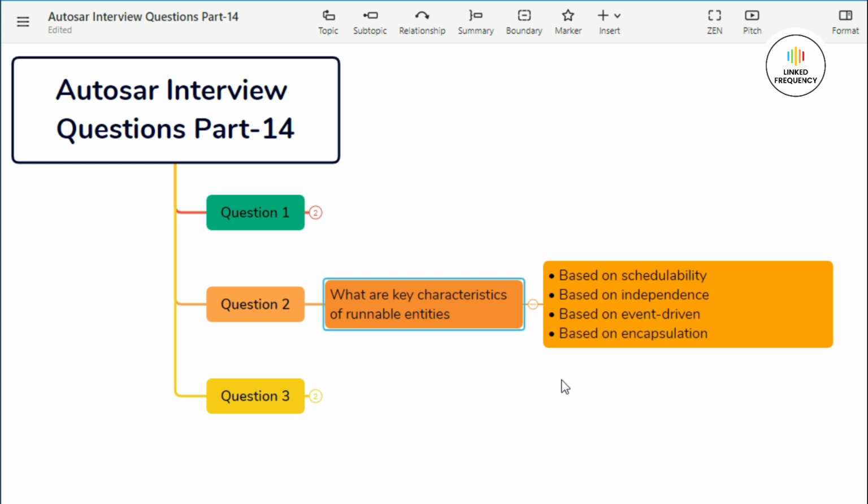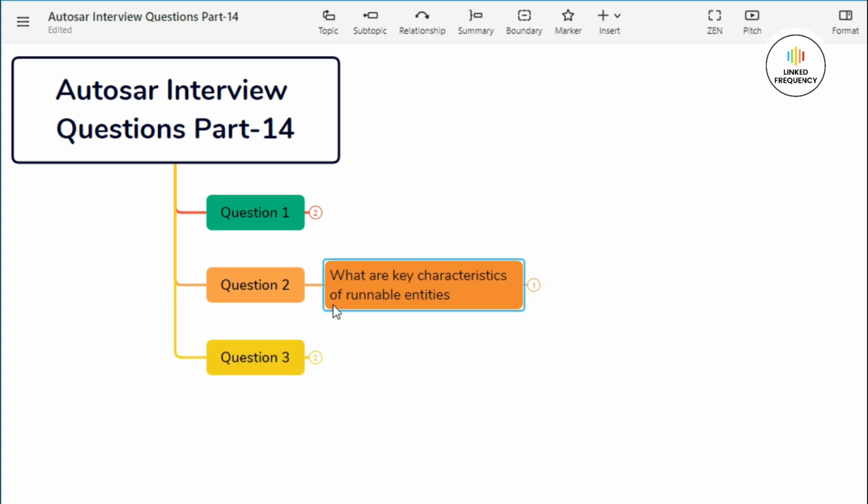The next key characteristic is based on event-driven. Runnable entities can be triggered by various events such as timing events, communication events, or mode switches. The last key characteristic is based on encapsulation of functionality. Runnable entities encapsulate specific pieces of functionality within a software component, thus enabling fine-grained control over the execution of different tasks. Well, this was all about our second question.